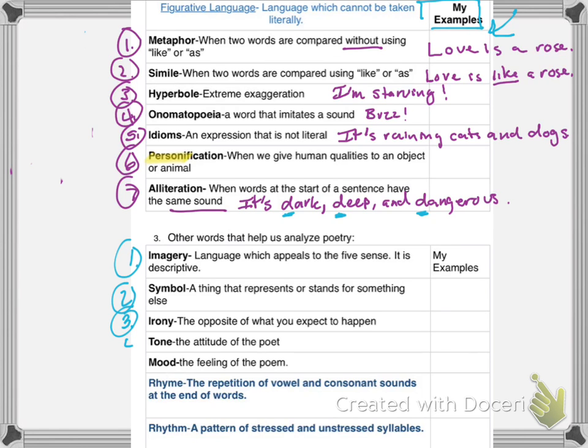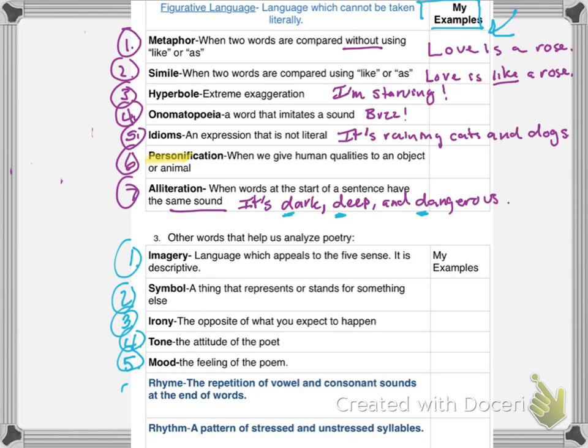Tone, the attitude of the poet. And you can tell what the attitude is a lot of times by the diction or word choice. Mood, the feeling of the poem. How does it make you feel? Sad, happy? Is it humorous? What is going on in the poem? Again, we go to the word choice.